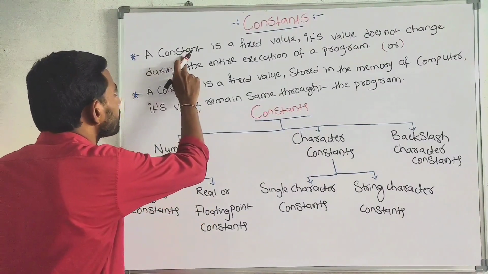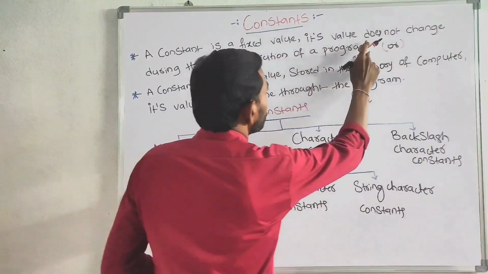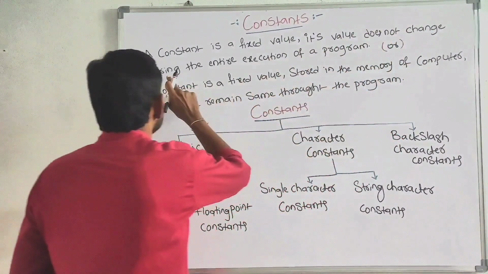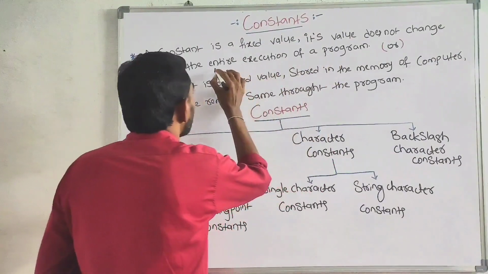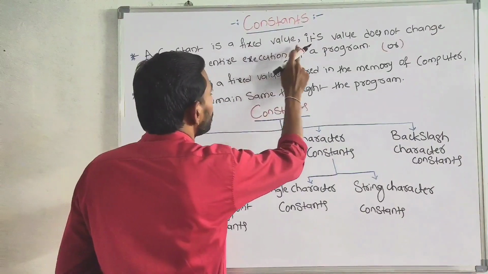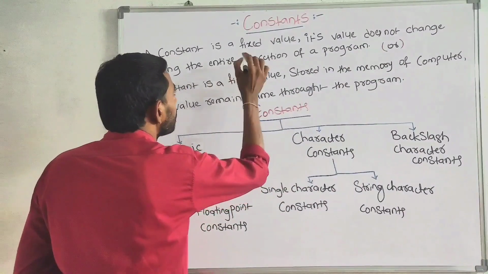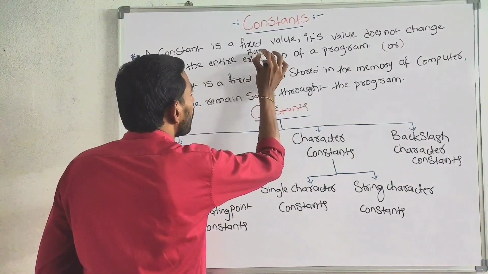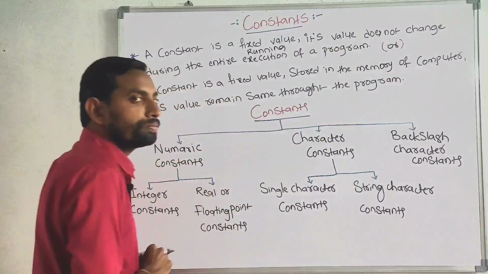A constant is a fixed value. Its value does not change during the entire execution or running of a program.